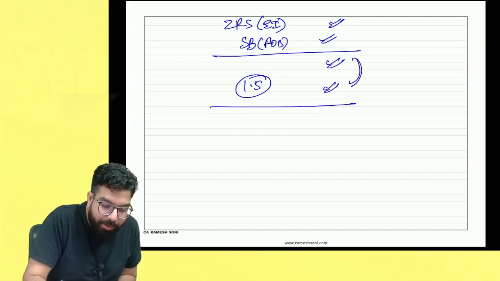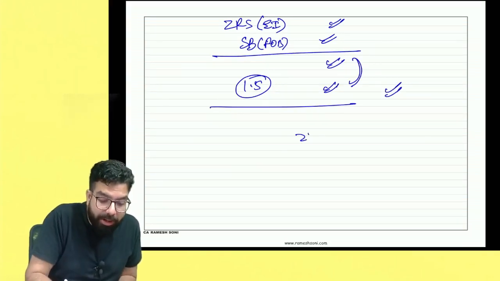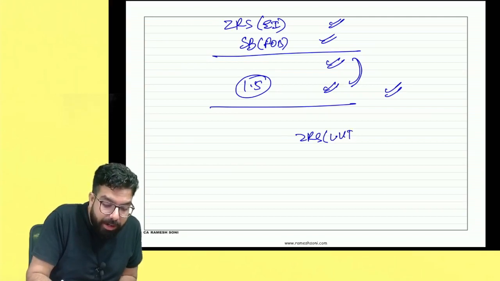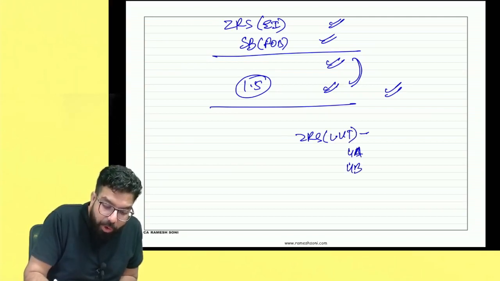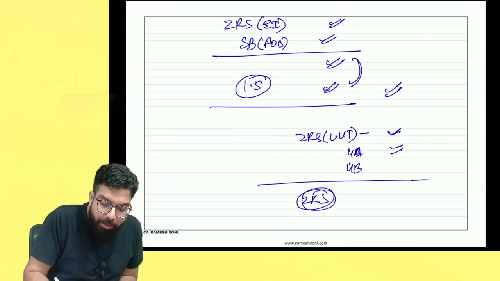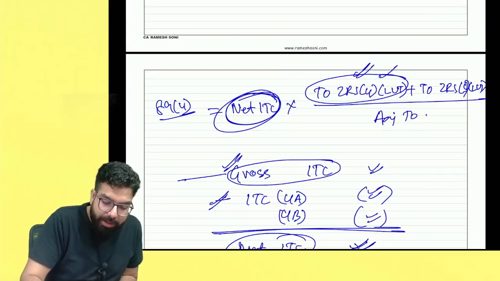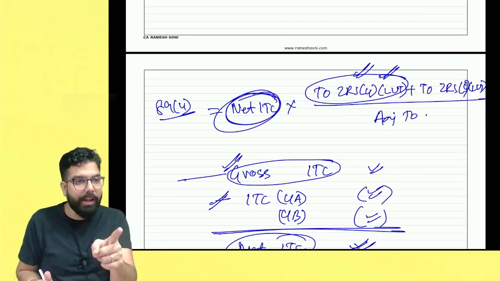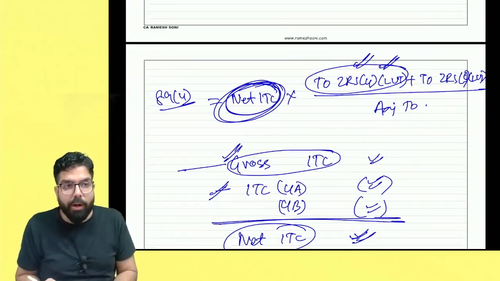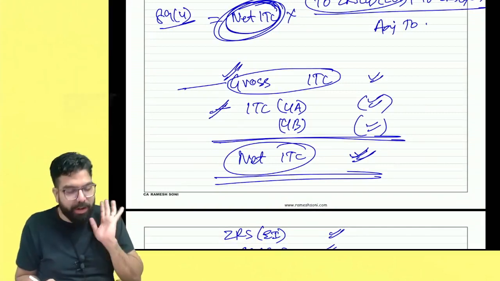You have to compare, and whichever is lower has to be taken, and from that you have to remove that zero rated supply which you have done under LUT, for which the refund is claimed under 89.4A and 4B. Those amounts have to be deducted, and then you will get zero rated supply under LUT, the amount to be taken here in the numerator. I'll tell you once again, everyone, net ITC is clear. Gross ITC minus ITC under 4A and 4B you have to deduct, and you'll get the net ITC.